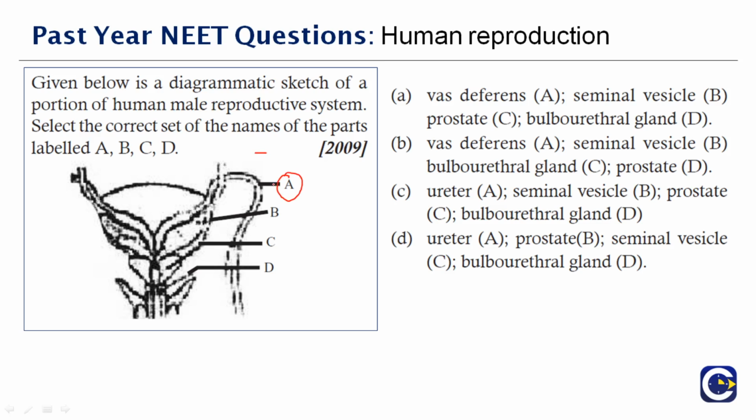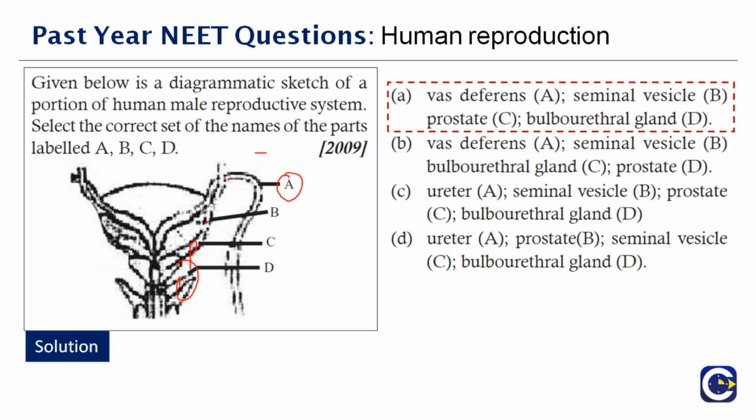Okay, so A is Vasa deferens, B is seminal vesicle, and C, if you see, it is actually the prostate, and D, this part is actually called the bulbourethral gland. So I've correctly marked Vasa deferens, seminal vesicle, prostate, and the bulbourethral gland. So this is a male reproductive system. Therefore the right answer is option A.